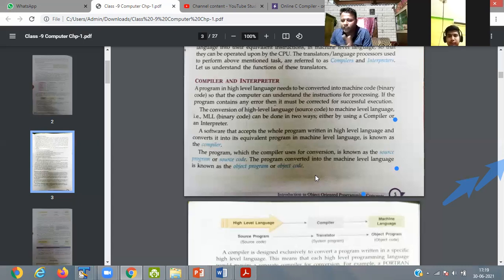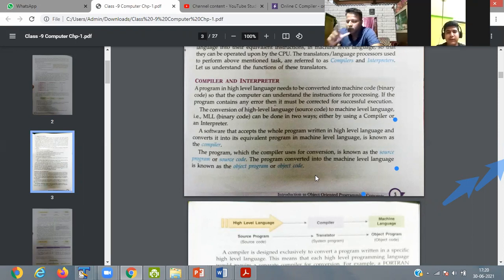So for that we use two types of thing. One is compiler, another is interpreter. Suppose you write 100 lines. When you write 100 lines, what does the interpreter do? The interpreter converts each statement one by one. That means it goes on converting and translating one statement at a time.